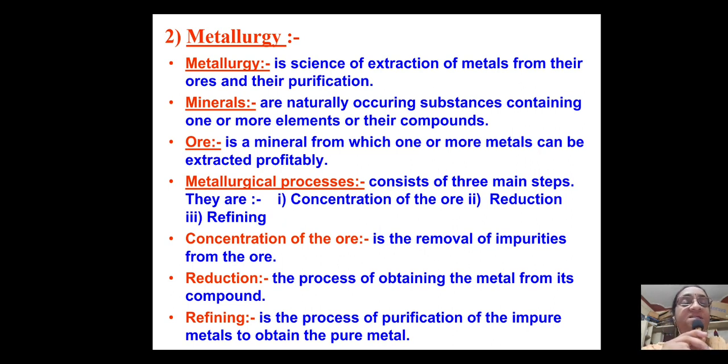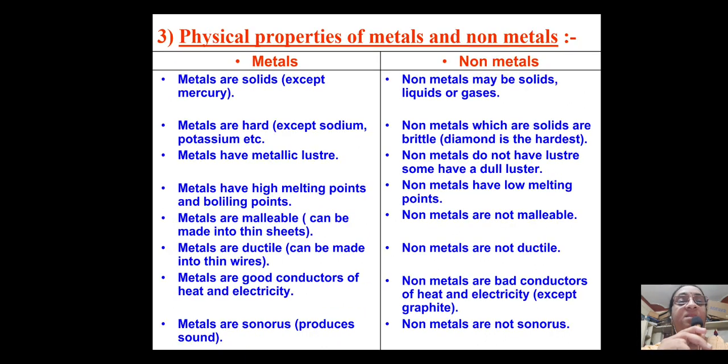Minerals are naturally occurring substances containing one or more elements or their compounds. Ore is a mineral from which one or more metals can be extracted. That's what I said. Ore is complex. Then metallurgical processes involve concentration of the ore, reduction, refining, all these. Now these are certain things which you will come to know in the higher classes also, right? Let us look into these things.